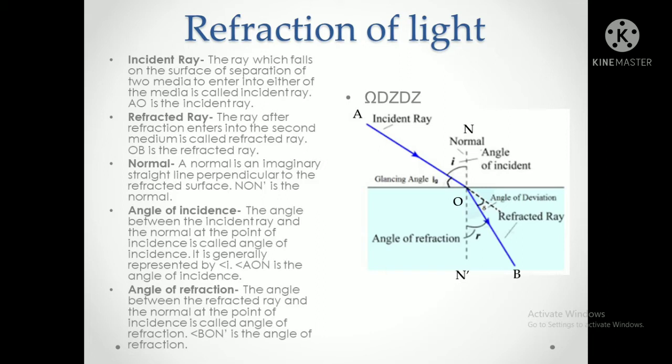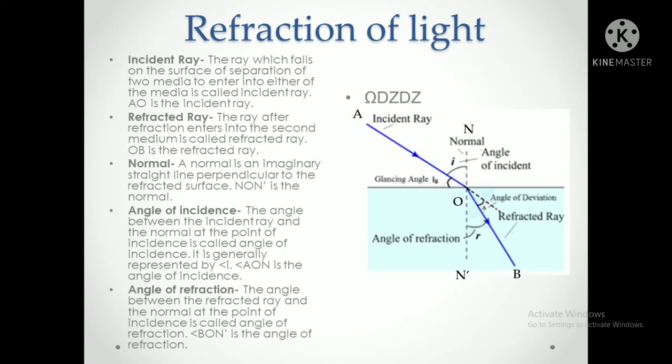Okay, so this incident ray is the first light ray which comes and falls on the first medium, at the separation of two media. It falls directly, meaning in air it will come and fall on another medium. That is the incident ray. Here, see AO, it is shown as the incident ray.